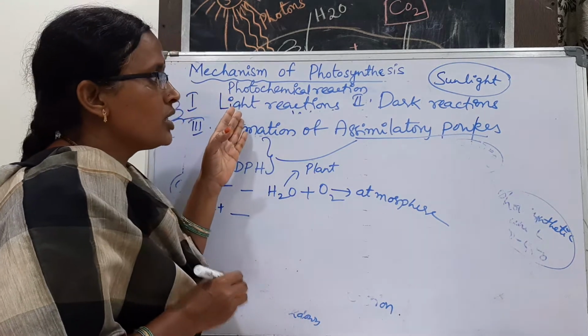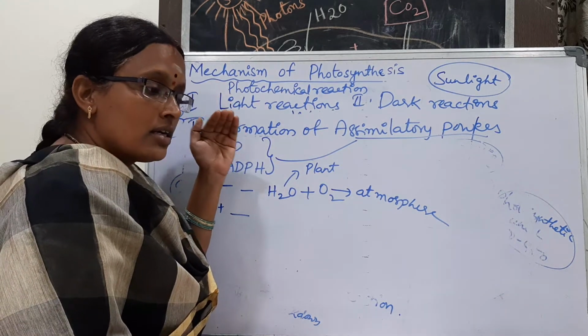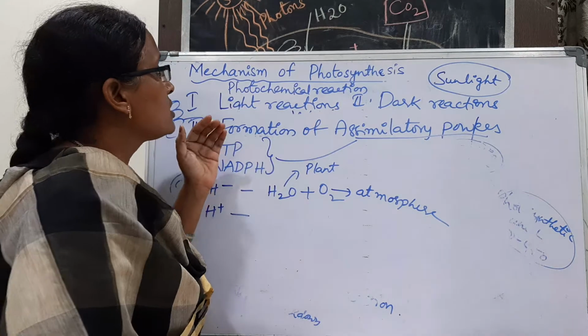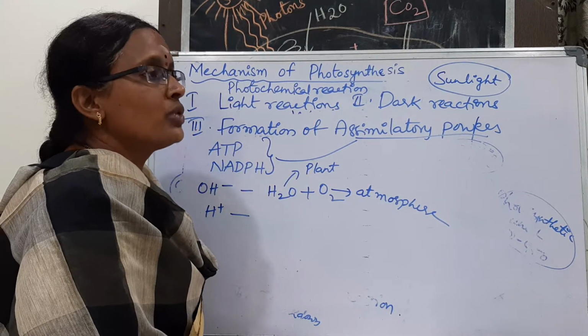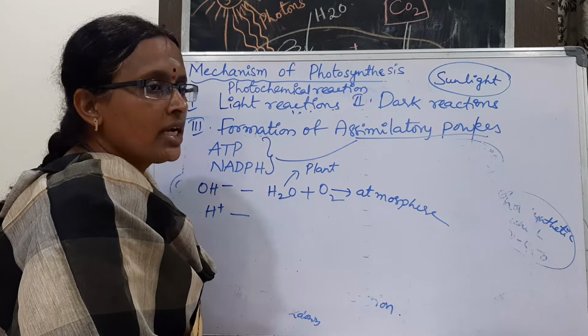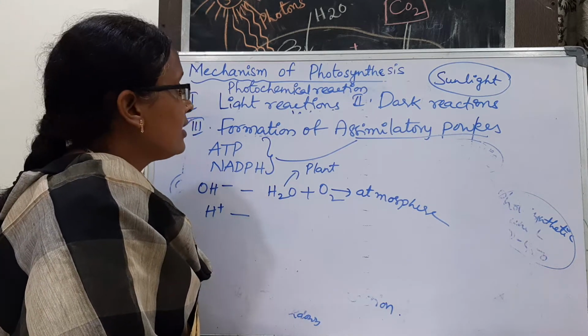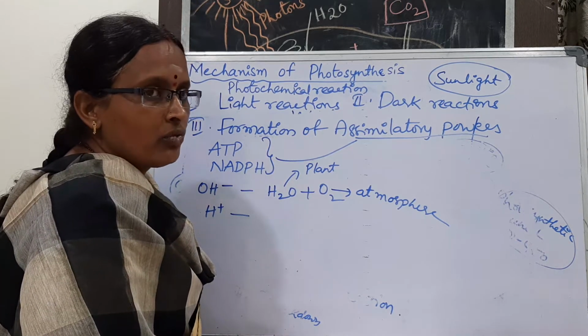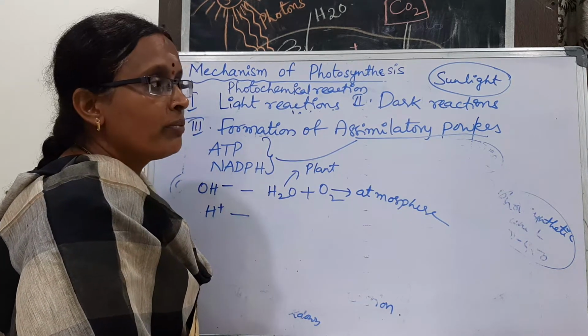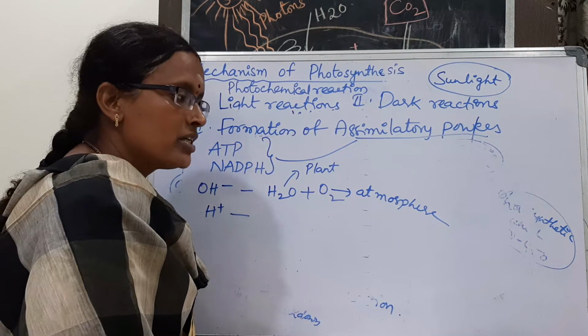Light reactions are the first stage in the mechanism of photosynthesis. For our convenience, we divide it into light reactions and dark reactions. In the light reactions, the first step is activation of chlorophyll, the second is splitting of the water molecule, and the third is formation of assimilatory powers.